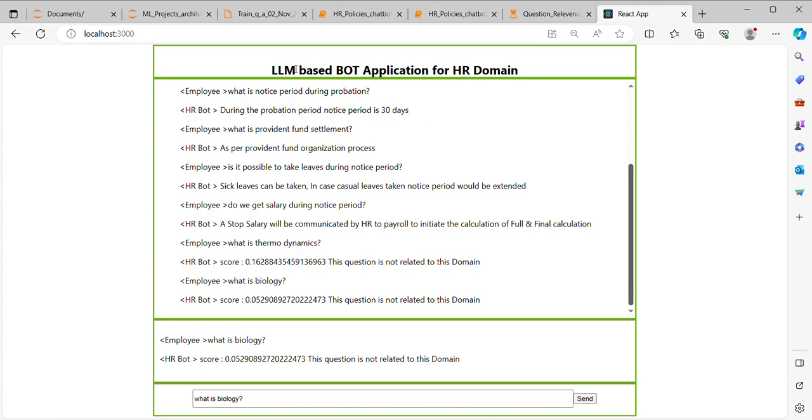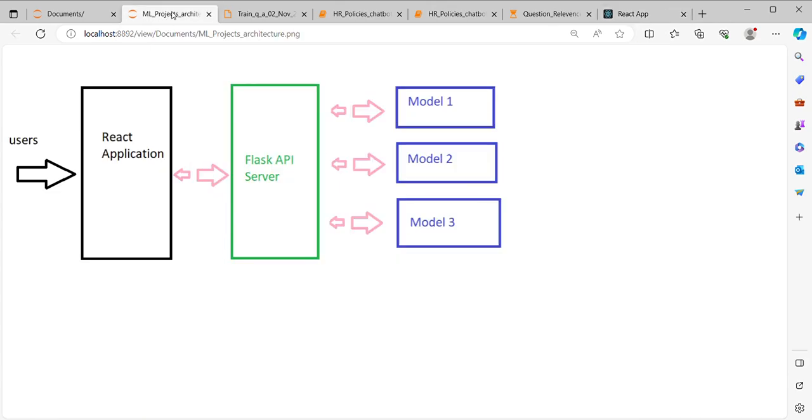Let me show you the architecture of this application. Users contact the React application. The React application contacts the Flask API server, and the Flask API server contacts the models. The large language models are present in this laptop, not outside it.